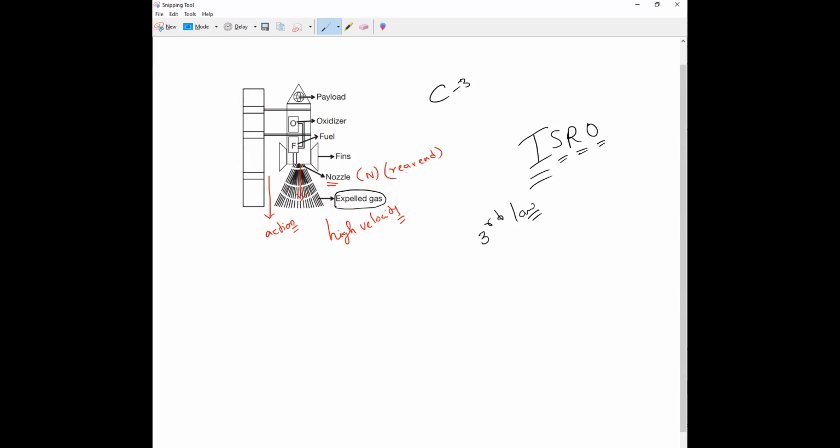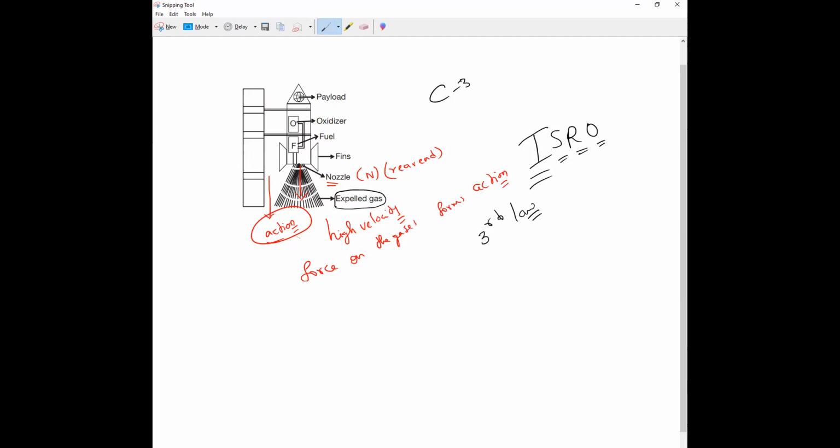So extremely high velocity gases will be released. The force on the gases, everybody, please respond. The force on the gases is called what? Action. Clear, everybody? Action, exactly.